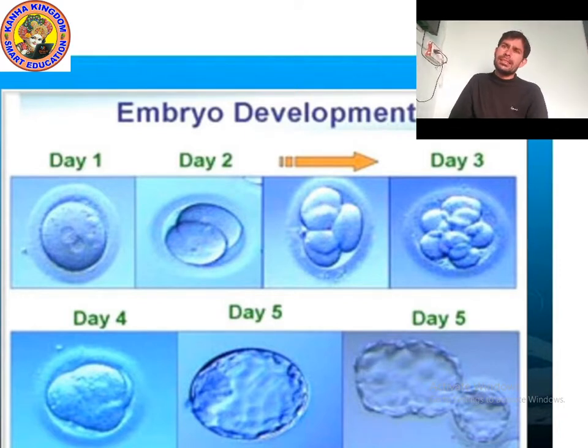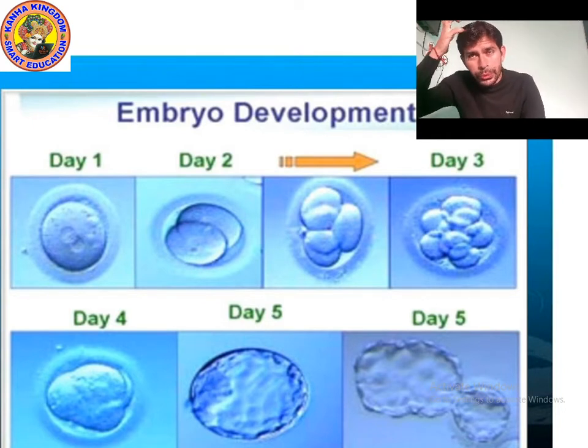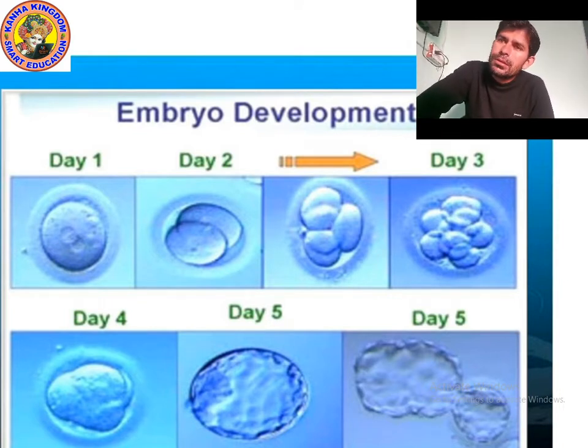Now these cells try to group together and form the tissue. As you can see in the third picture, day 3, these cells are grouping together. When grouped together, they form the tissue and organ.